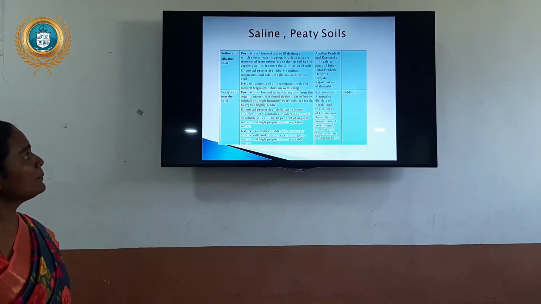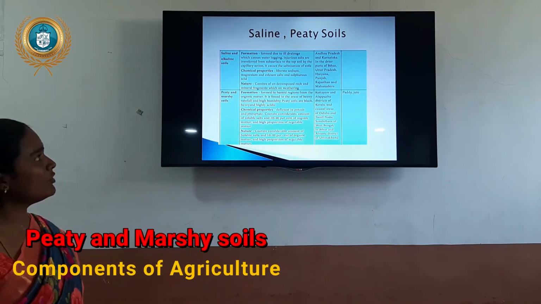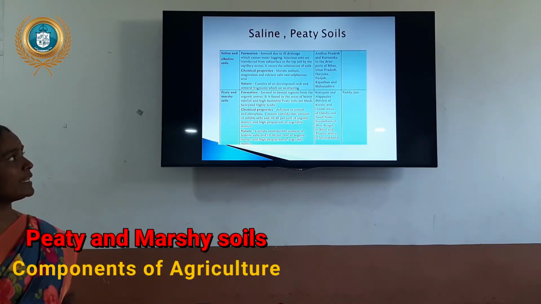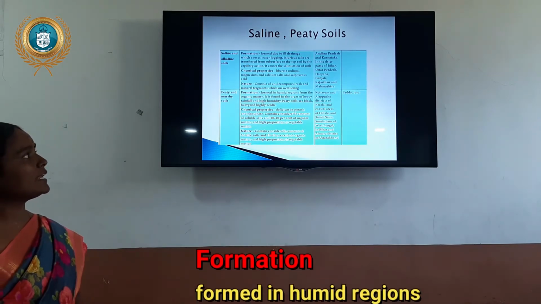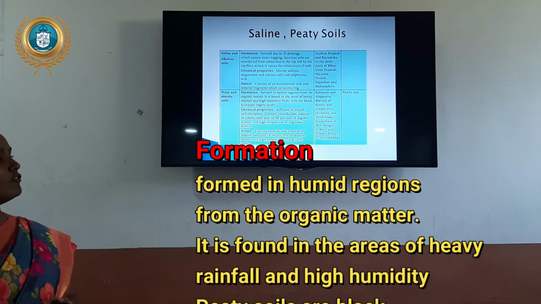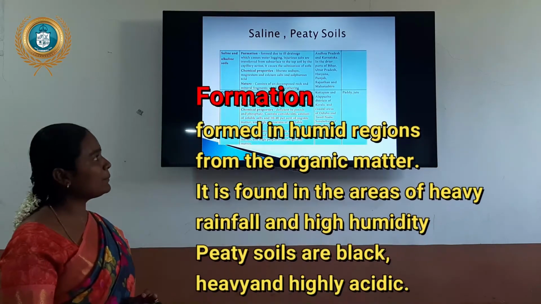Okay, and next one, peaty and marshy soil is formed in humid regions from organic matter. It is found in areas of heavy rainfall and high humidity; peaty soils are black, heavy and acidic. What are the chemical properties now?